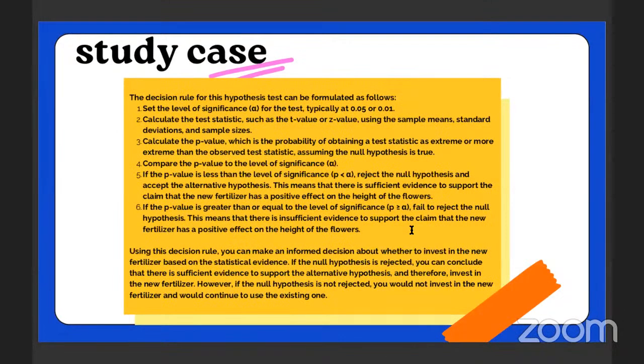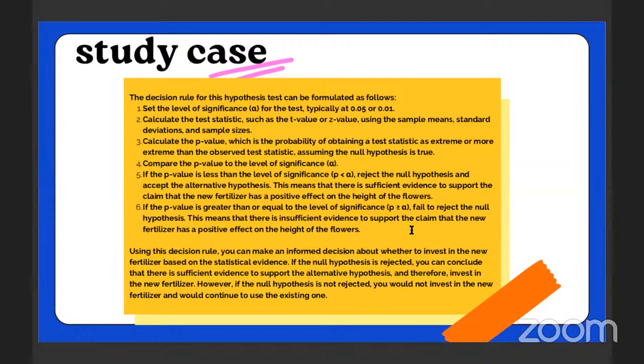The study case. So the decision for this hypothesis test can be formulated as follows. First, set the level of significance alpha for the test, typically at 0.05 or 0.01. Second, calculate the test statistic such as the t-value or z-value using the sample mean, standard deviation, and sample sizes. Third, calculate the p-value, which is the probability of obtaining a test statistic as extreme or more extreme than the observed test statistic, assuming the null hypothesis is true.